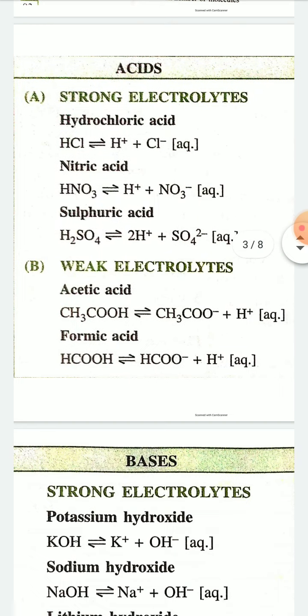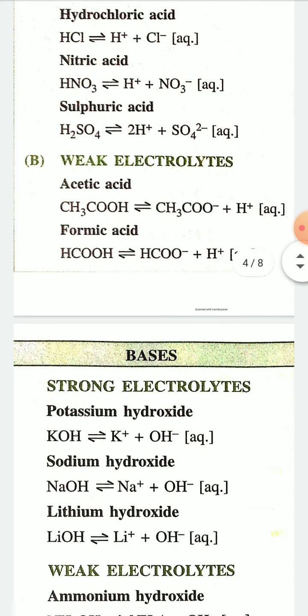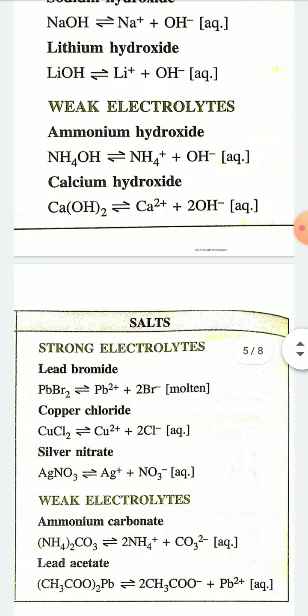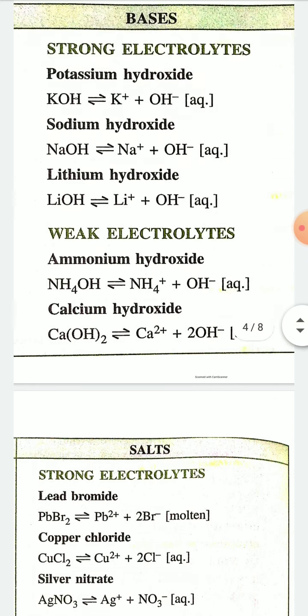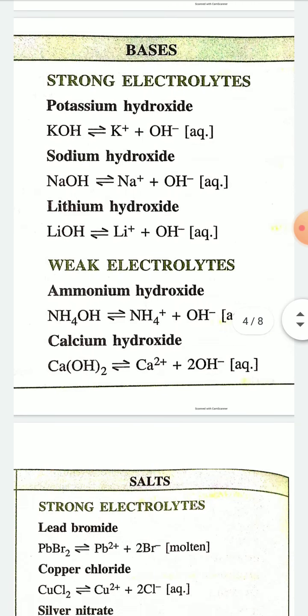So I have told electrolytes are of two types: strong electrolytes and weak electrolytes. Some acids can act as strong electrolytes, and some acids can also act as weak electrolytes. Similarly in the case of bases. Okay, so let's see strong electrolytes.